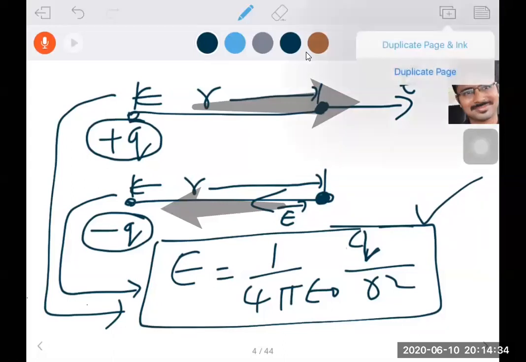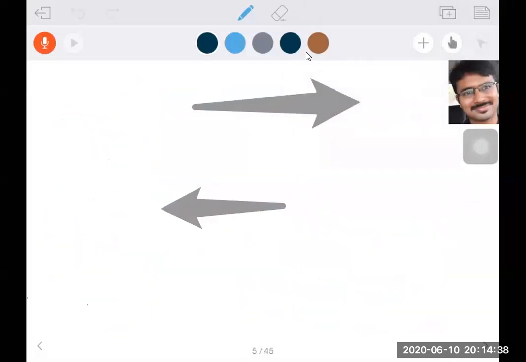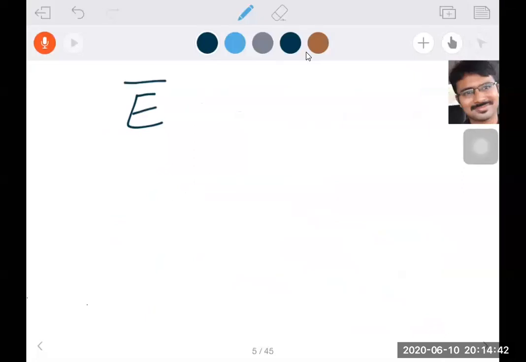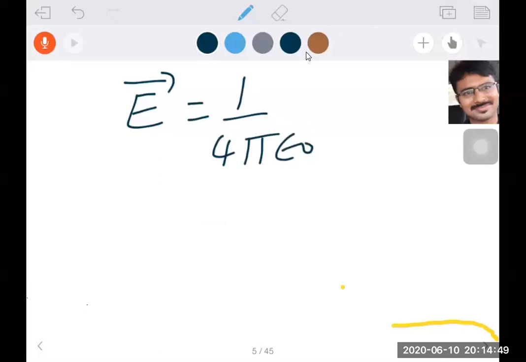Already yesterday I told how to handle vector form. Vector form means E bar is equal to 1 by 4 pi epsilon naught Q by R square into R cap. R cap is a unit vector.